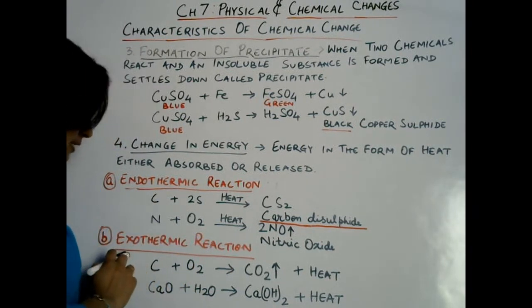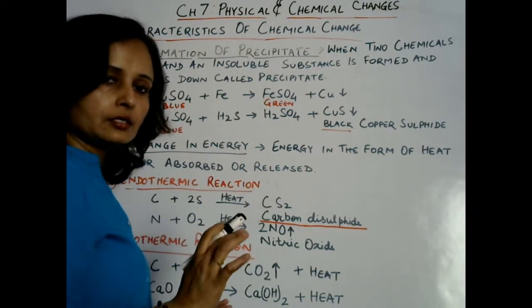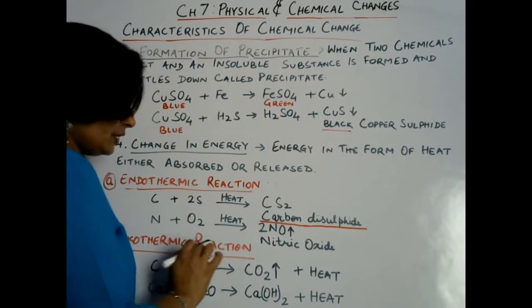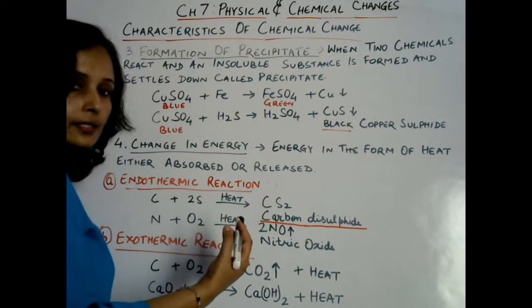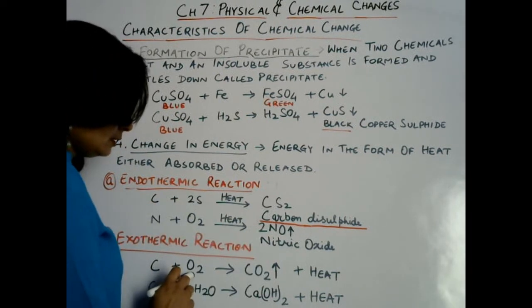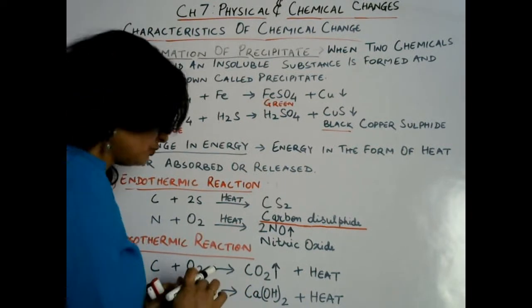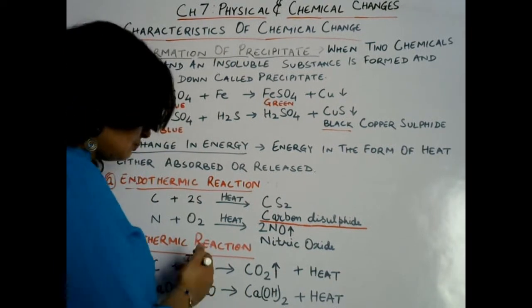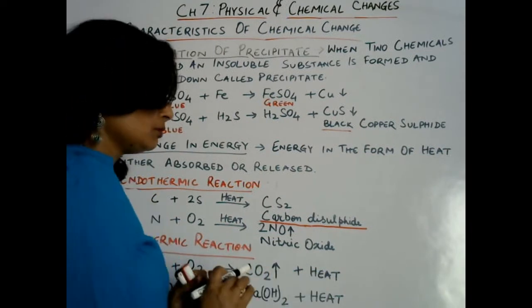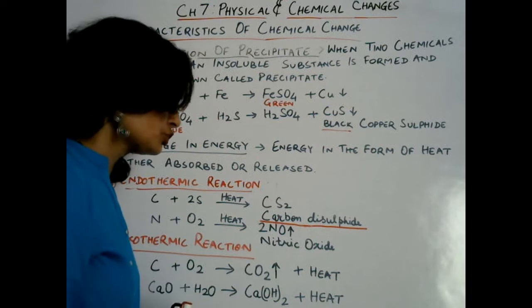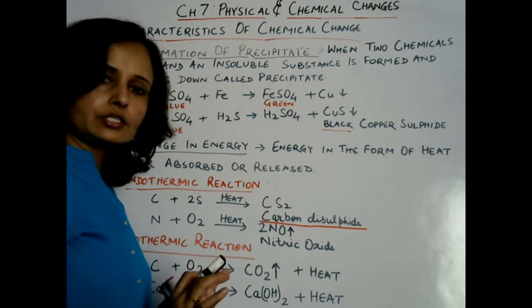Now let us take another type of reaction in which change in energy takes place. Exothermic reaction. As its name suggests, exo means outside, something is coming out. So when carbon burns in presence of oxygen, burning always takes place in presence of oxygen, then carbon dioxide gas is released. At the same time lots of heat is released and light is also released. So in this reaction heat energy is released. So it is an exothermic reaction.